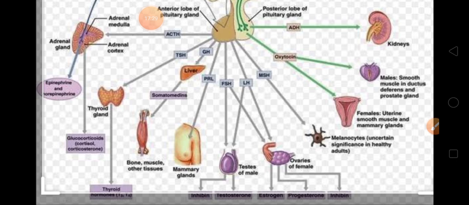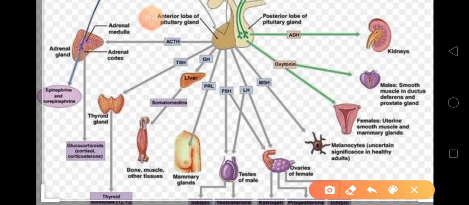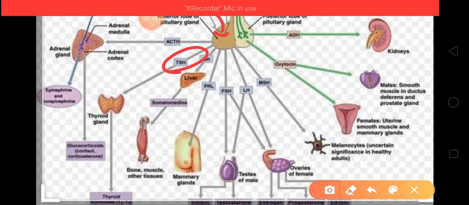Now see, all these are controlled by the pituitary gland only. So when they are getting the signal to release thyroid stimulating hormone, at that time only they will release TSH. And from where are they getting this signal? They are getting it from the hypothalamus.